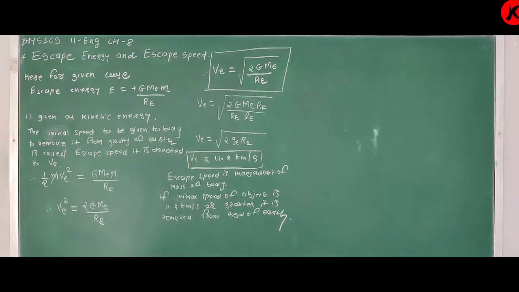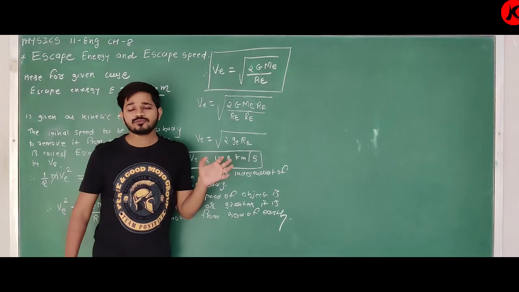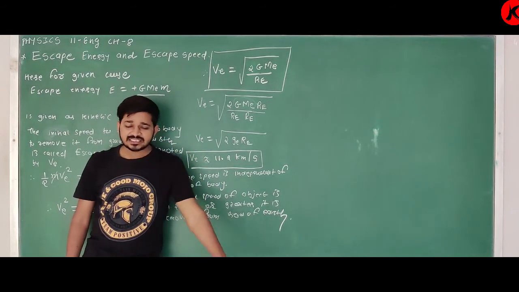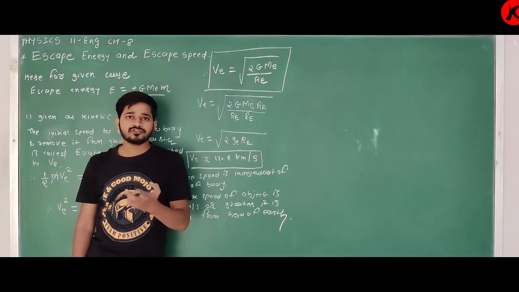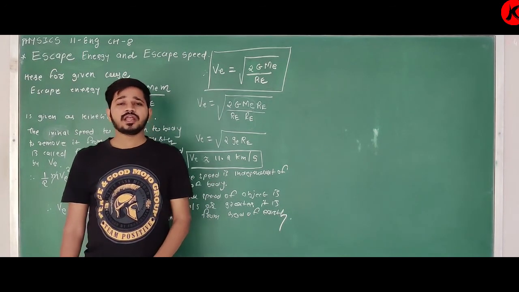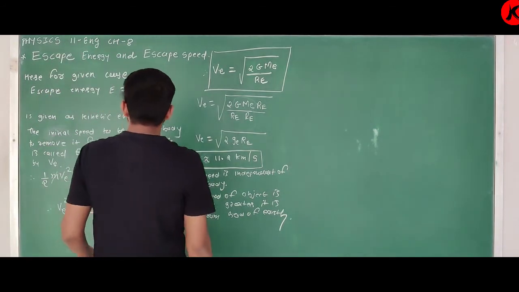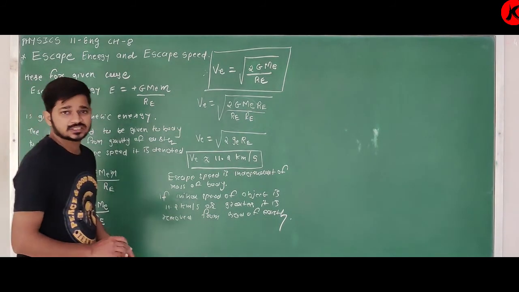Clear about this? Now see, this escape speed, this escape energy, depends on the given situation. We have derived all these equations for the given situation, that is, an object of mass m lying on the surface of Earth and stationary. If it is moving, then from the very first step you have to calculate its kinetic energy also. So yes, it is escape speed, escape energy. Clear about this?